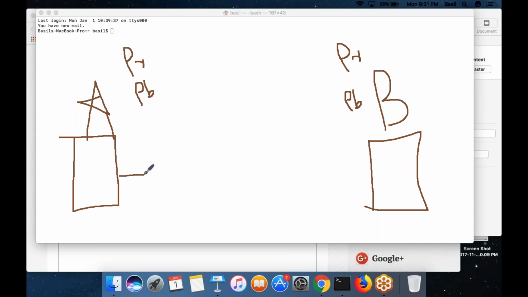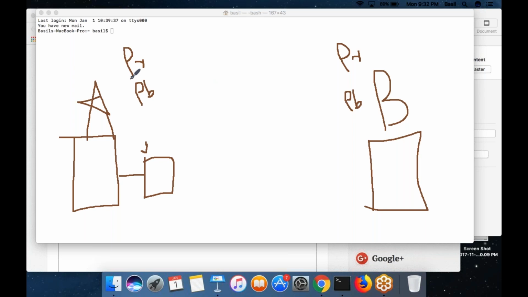Now let's say A wants to send a file to B. A has a very confidential file. This file he wants to send to B. How will he do it? Which key should he use to encrypt the file? The private key.